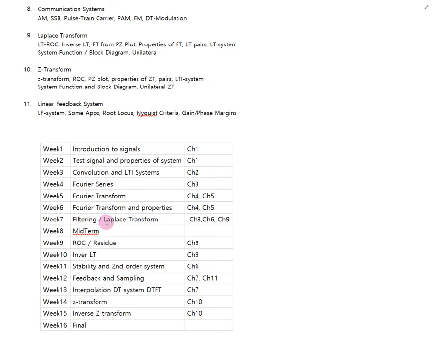The Laplace transform is closely related to the Fourier transform, so we assign it just after the Fourier transform. And I said that the Laplace transform has a region of convergence. Interpretation of the region of convergence is very important to consider the residue theory for taking the inverse Laplace transform.